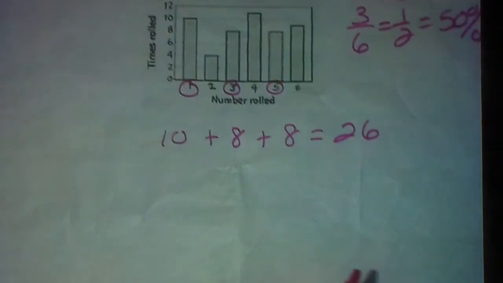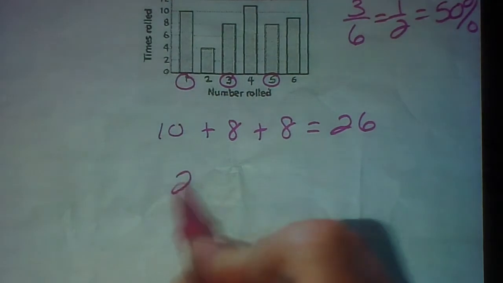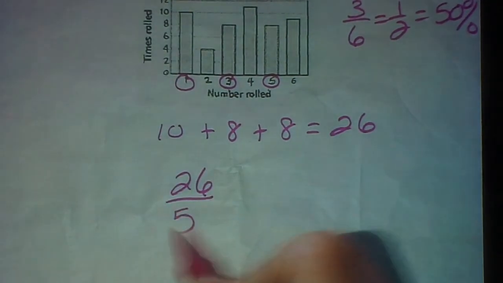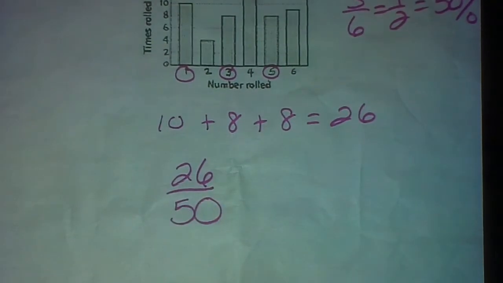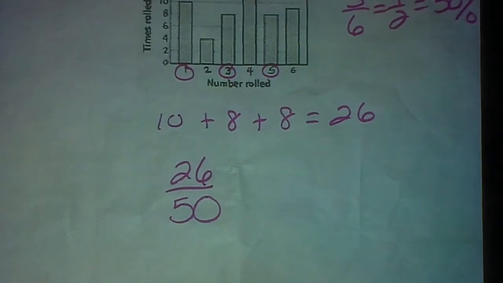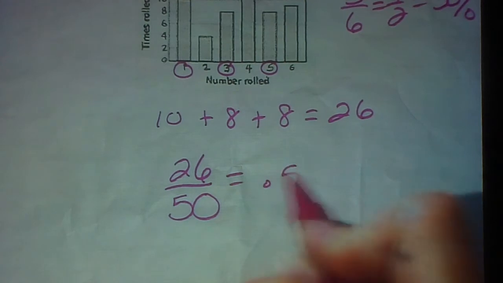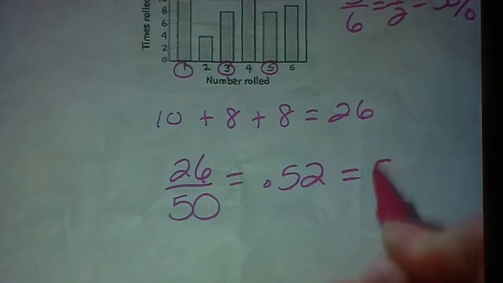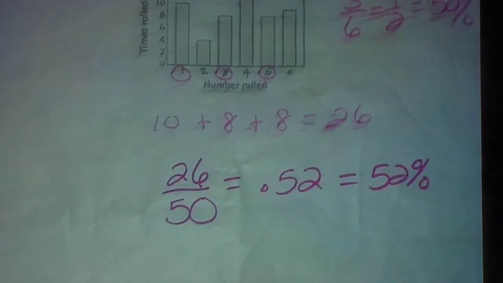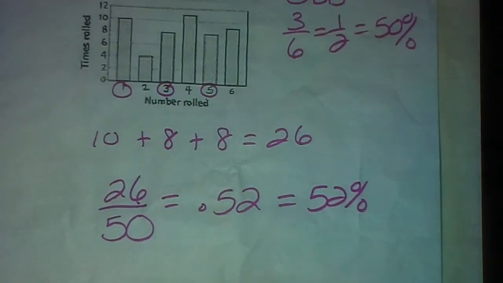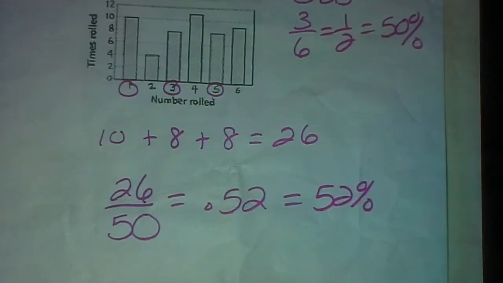So our experimental probability was that 26 out of 50 times the die was odd. Take 26 divided by 50, you get 0.52, which makes 52%, as compared to 50%. It's not exact, but that's pretty darn close.